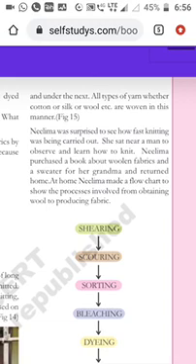And under the next, all types of yarn, whether cotton or silk or wool, are woven in this manner only. All types of cloths, whether cotton or silk or wool, are woven in the same manner only, by using the hand looms or by using the power looms.